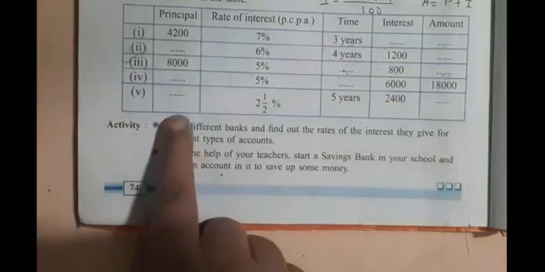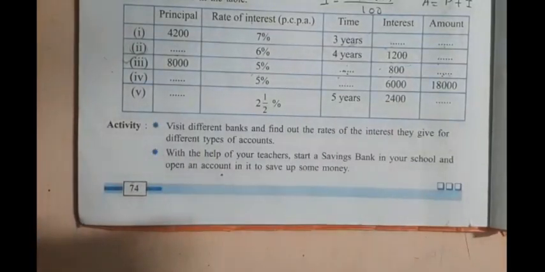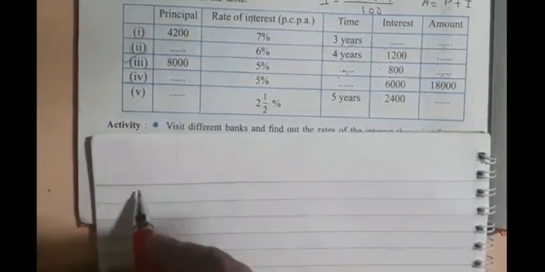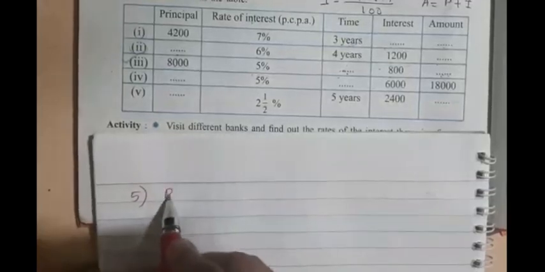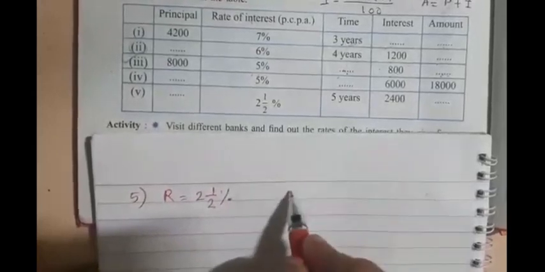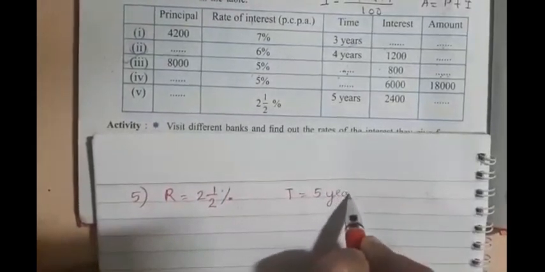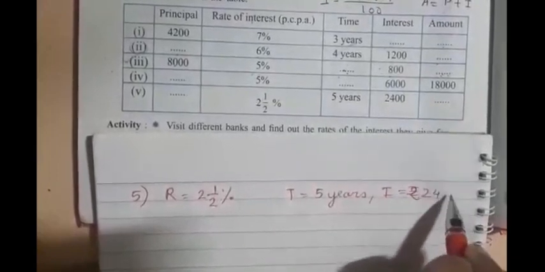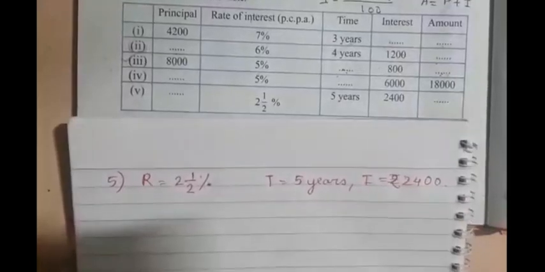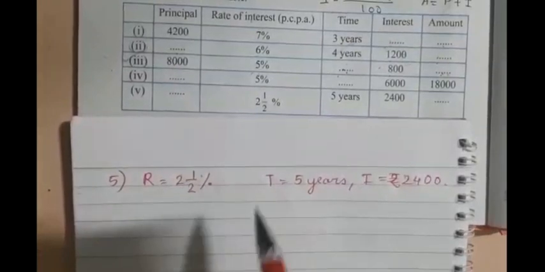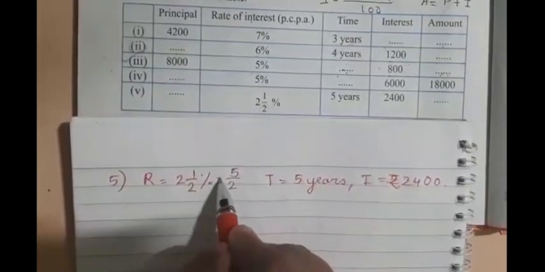Okay. So now one more sum I will solve for you. That is the fifth sum. Please pay attention carefully. See what is given, that you write and take. Fifth sum. R is given 2.5%. T is given 5 years and interest is given rupees 2400. Did you understand? Now do the conversion. 2 2s are 4. 4 plus 1, 5. So 5 upon 2. Understood?